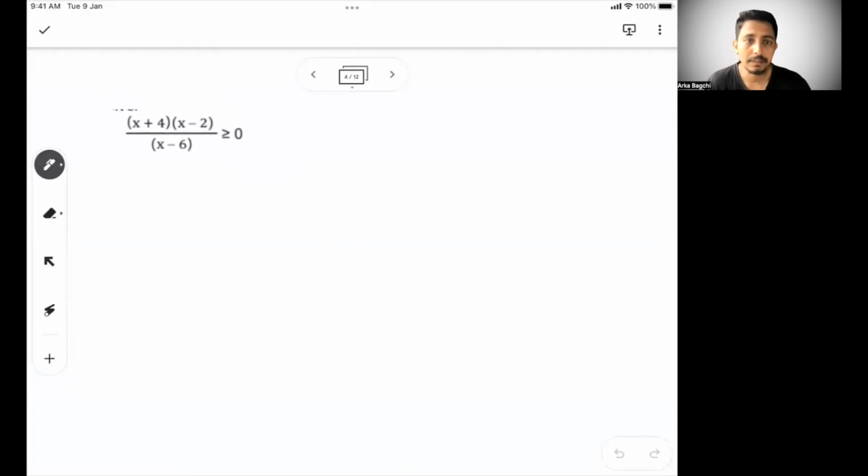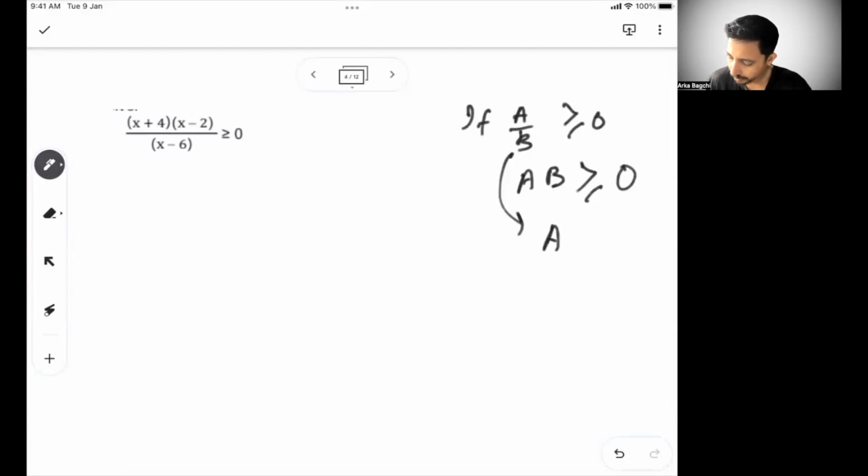Okay, but it says x plus 4 into x minus 2 by x minus 6. So when you have, like if you remember, we said if a by b is greater than equal to 0, then we can say ab is also greater than equal to 0. How we say that? Because we multiplied b square in both sides, right? We multiplied b square in both sides.